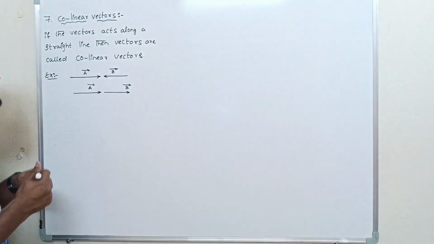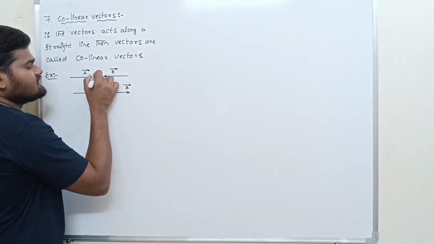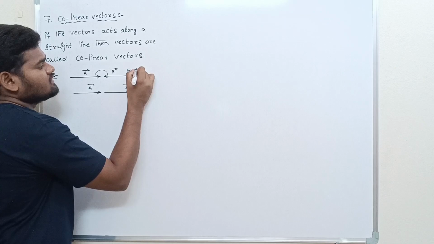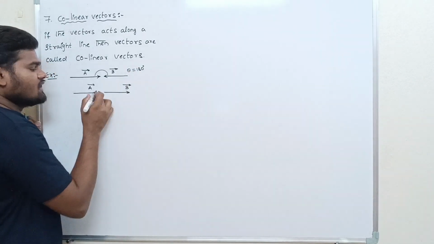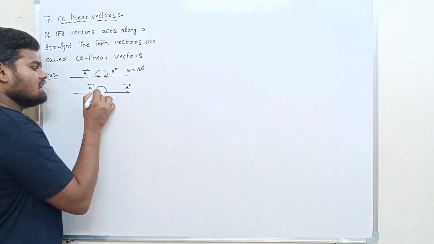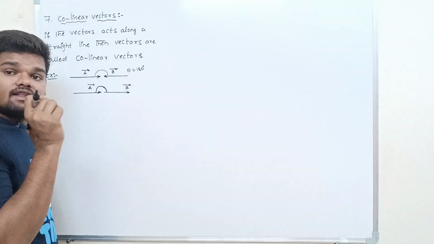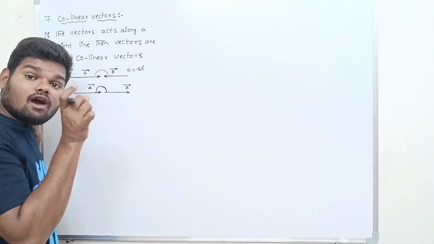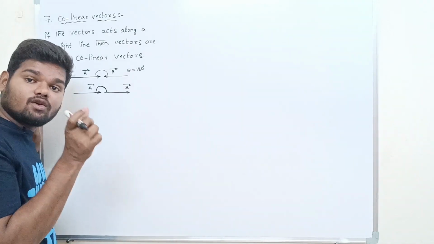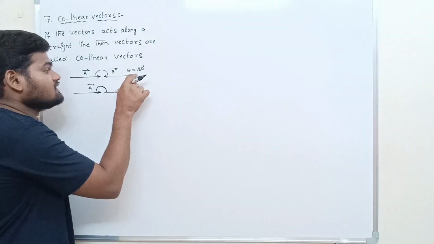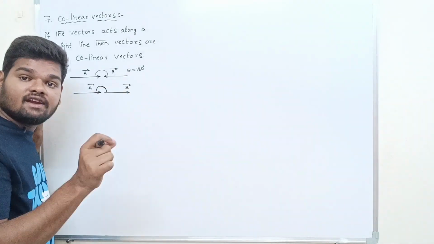Any doubts? Okay. So what is the angle between these two vectors? Have a look. Theta is equal to 180 degrees. Always remember, the angle between two heads or two tails is equal to 180 degrees.